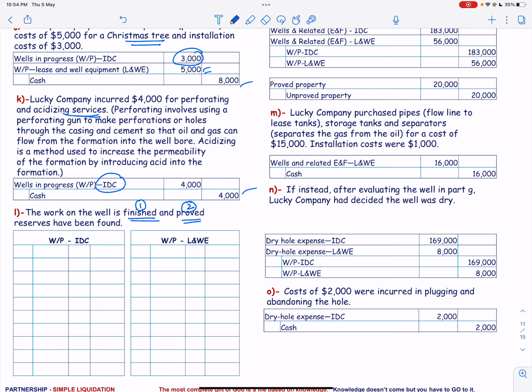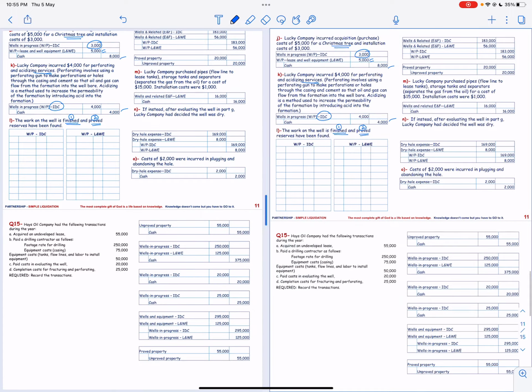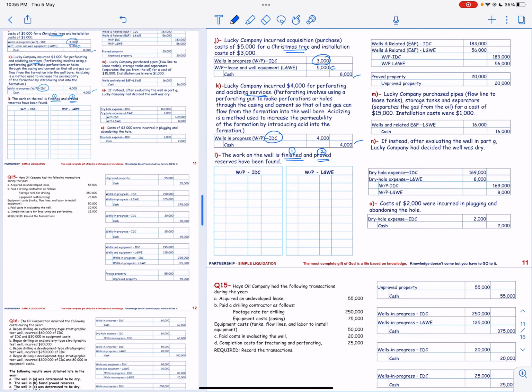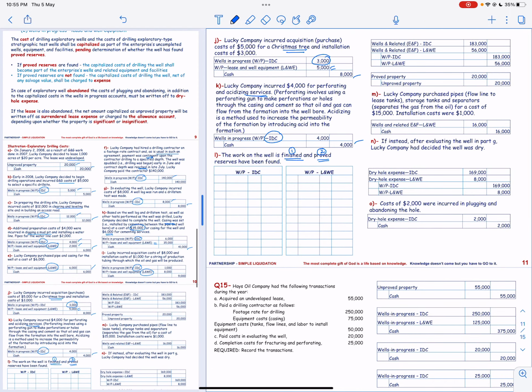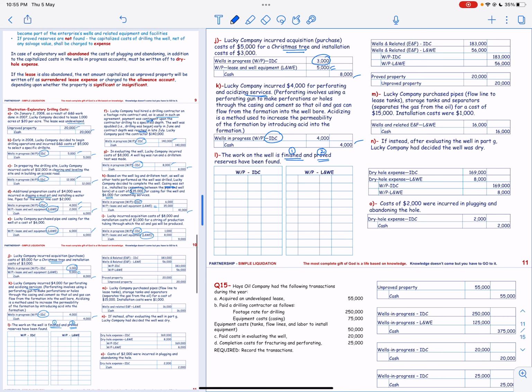So first of all, we will look into the balances of work in progress, intangible drilling cost. So in transaction number B, the intangible drilling cost is 5,000.